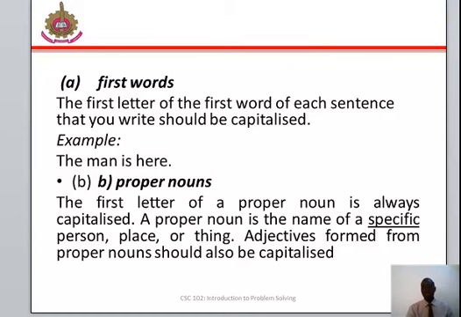Example: The man is here. The T in the article The is capitalized because it starts a sentence. The man is here. Then B, proper nouns.